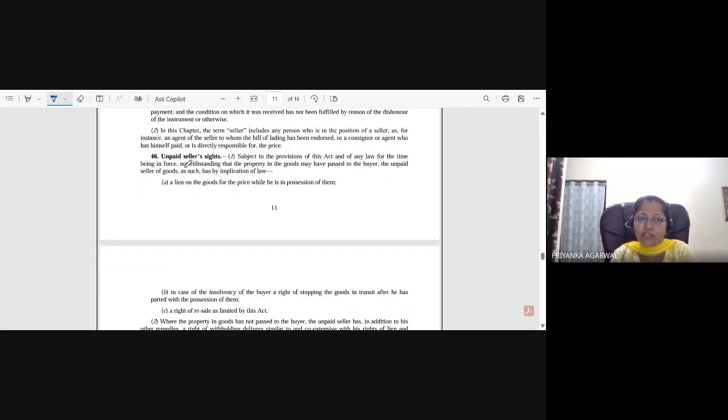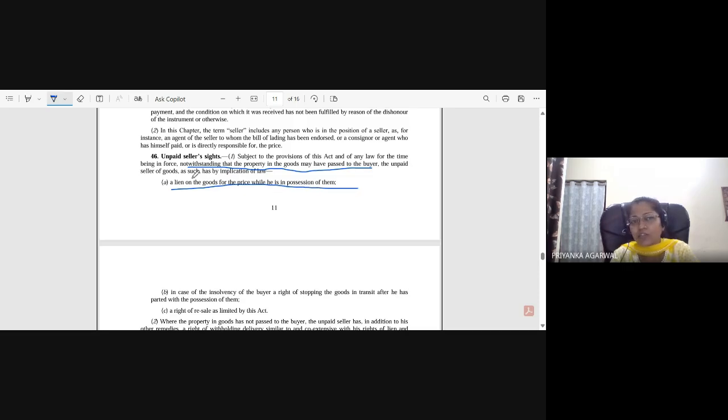What do you mean by "notwithstanding that the property in the goods may have passed to the buyer"? What we are trying to understand here is that the unpaid seller of the goods has what right: a lien on the goods for the price while he is in possession of them.